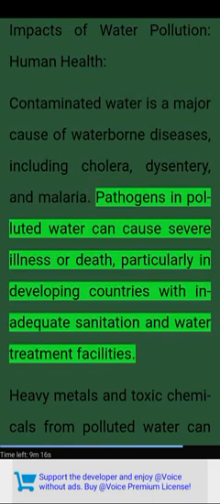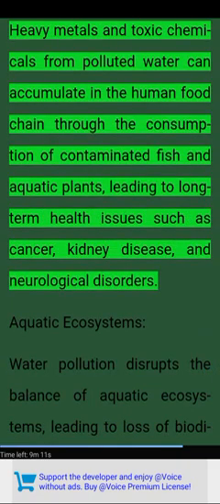Pathogens in polluted water can cause severe illness or death, particularly in developing countries with inadequate sanitation and water treatment facilities. Heavy metals and toxic chemicals from polluted water can accumulate in the human food chain through the consumption of contaminated fish and aquatic plants, leading to long-term health issues such as cancer, kidney disease, and neurological disorders.